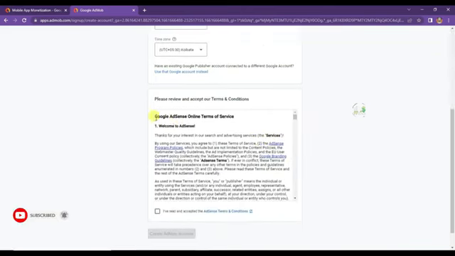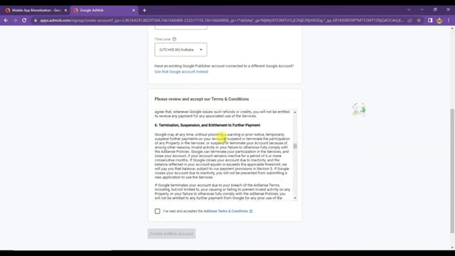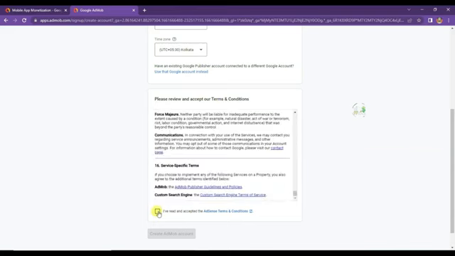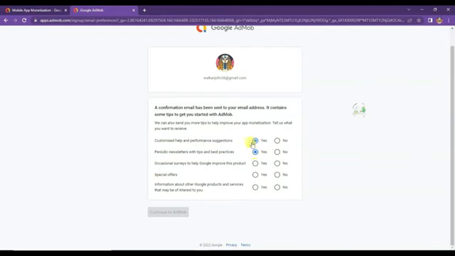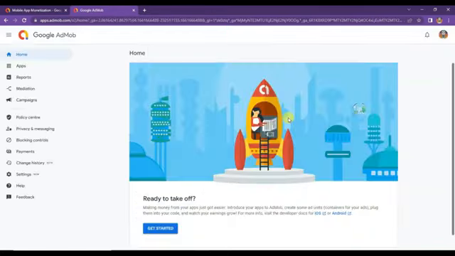Scroll down below. Guys, here you can see the terms and conditions. First of all, you will have to read all these terms and conditions. After that, turn on this box to accept the terms and conditions. Click on the Create Admob account button. Here select the Yes option, I want to receive all kinds of emails. Click on the Continue to Admob button. Yeah, here we go. My Admob account has been created successfully.